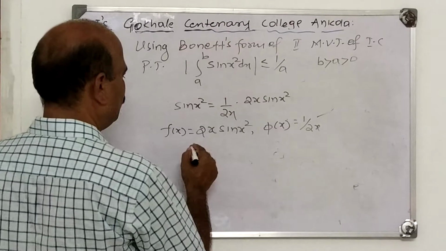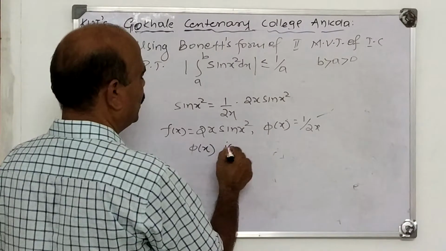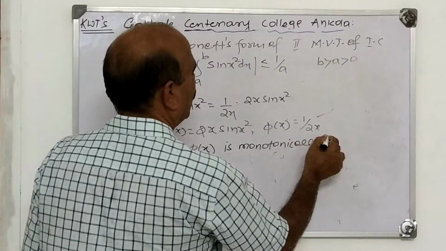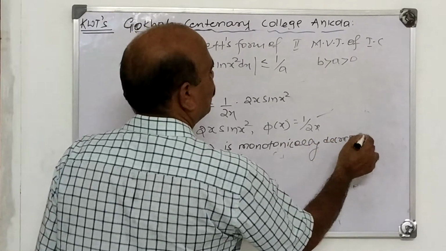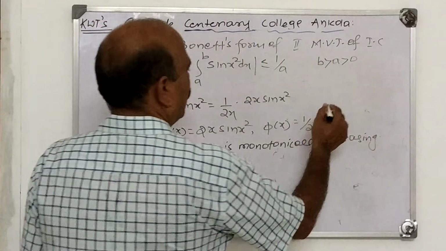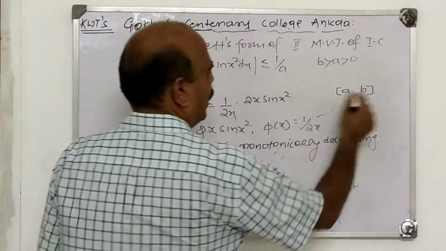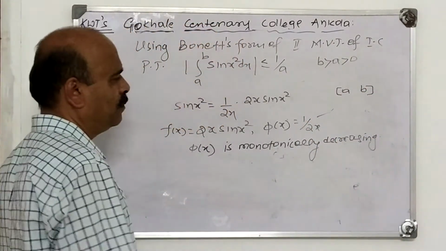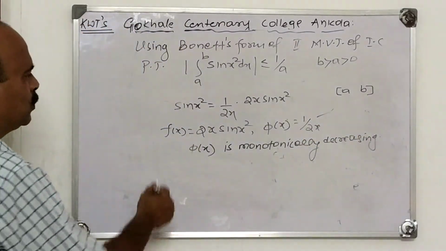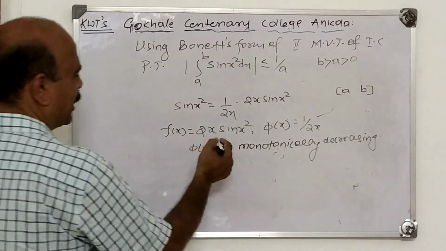What is the second condition? The second condition is psi of x is monotonic. Here psi of x is monotonically decreasing. Why is it decreasing? Because b is greater than a, the interval [a, b] is increasing, then 1 upon 2x is therefore decreasing. So both the conditions of the mean value theorem are satisfied. Now we apply the second mean value theorem.